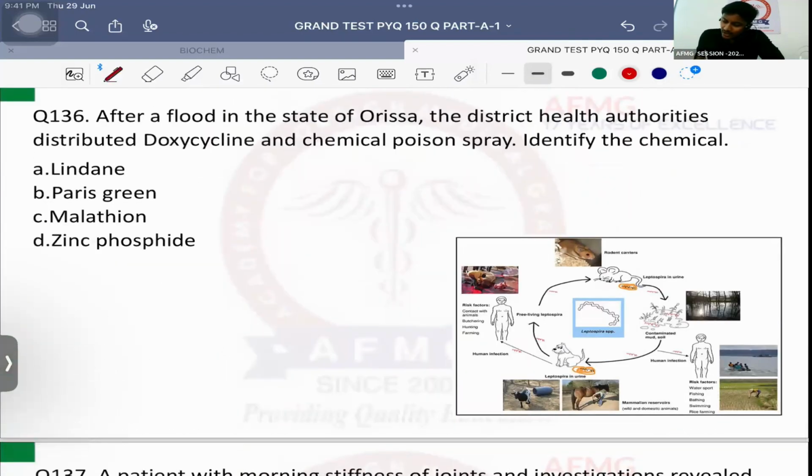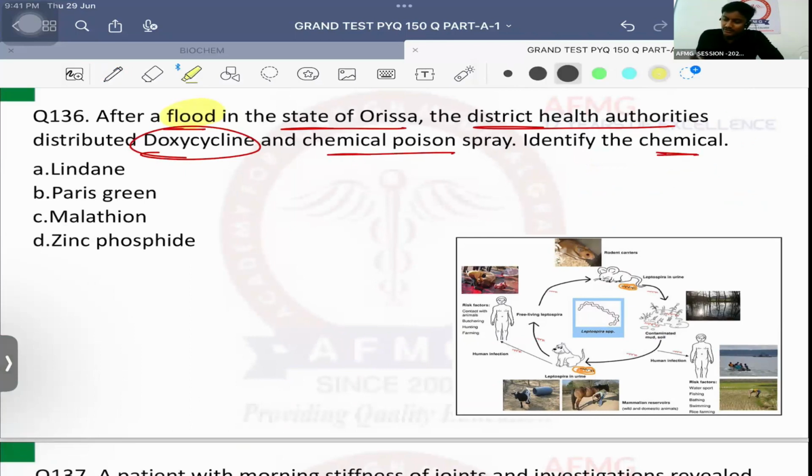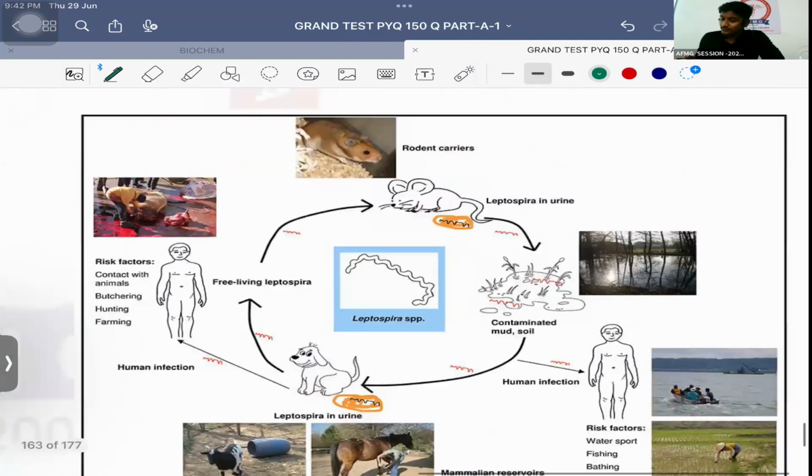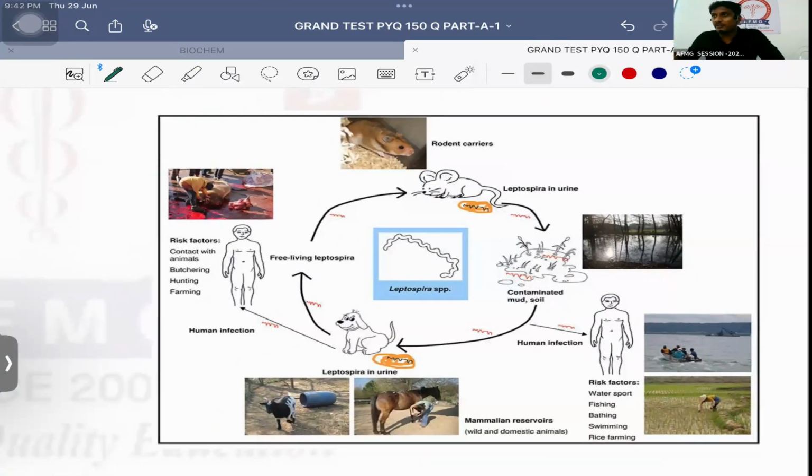Question number 136. After a flood in the state of Orissa, the district health authorities distributed doxycycline and chemical poison spray. Identify the chemical. Usually, in a flood region, after a flood, definitely which among the following diseases will have the highest risk? मैंने क्या बोला? ये एग्जामिनर का टॉप मोस्ट फेवरेट है. तुम अभी भी उसको छोड़ के ही चल रहे हो. यू हैव नेवर स्टडीड दिस डिसीज. इट इज लेप्टोस्पाइरोसिस, लेप्टोस्पाइरा इंटेरोगेंस. फ्लड की क्लासिक हिस्ट्री देते हैं वो.